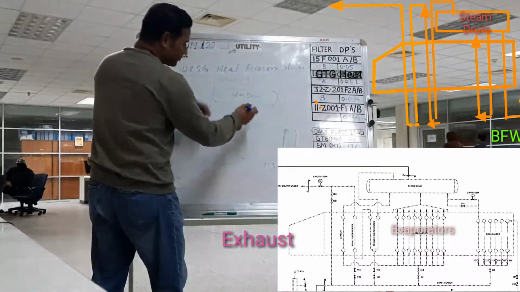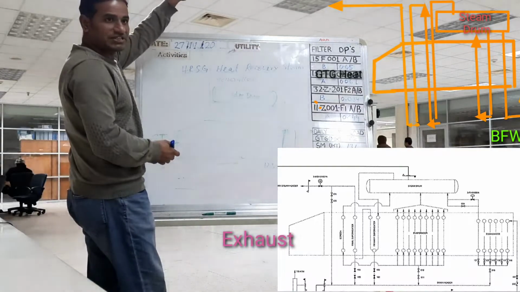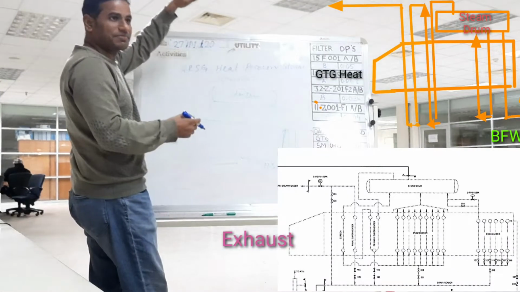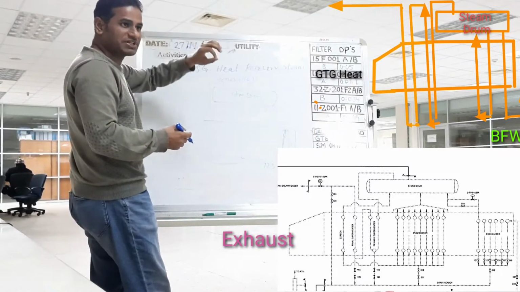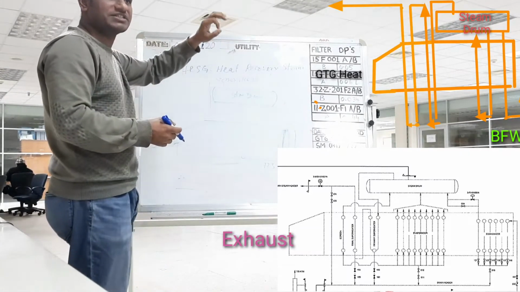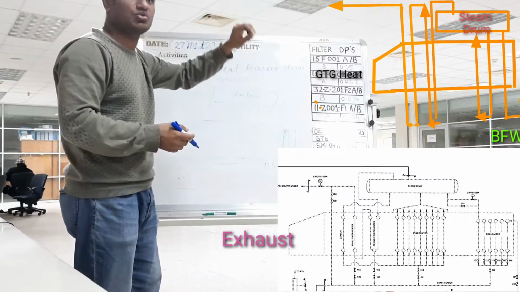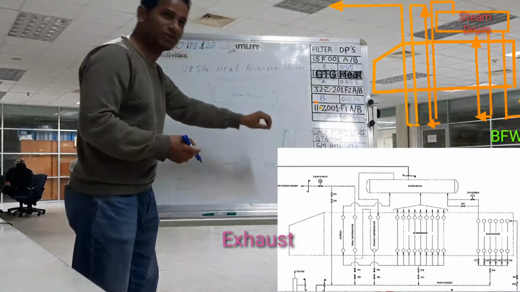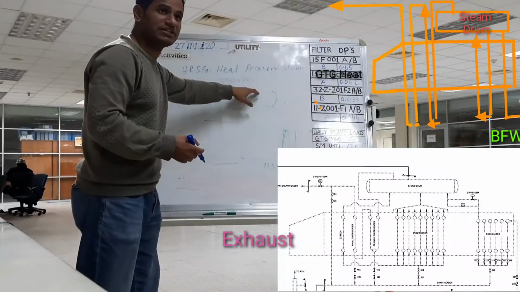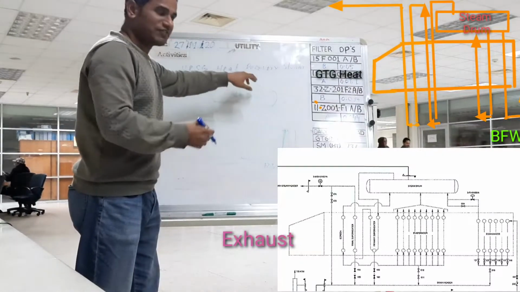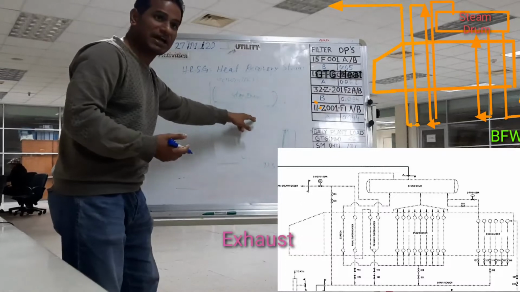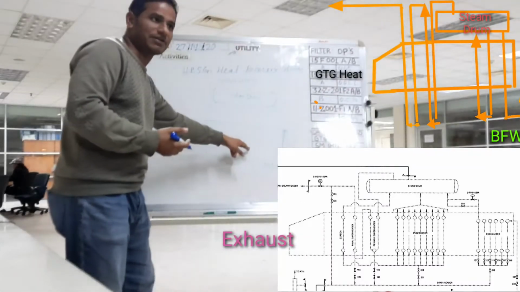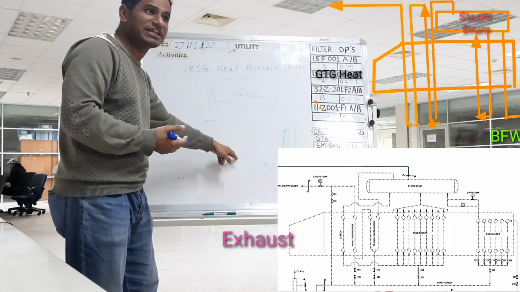When it goes again to the steam drum, which is a long distance, the pressure decreases again to around 50 kg. At this 50 kg pressure and 230 degrees centigrade, 72.3 ton will enter the steam drum. After entering the steam drum, this water comes down again by the downcomer. It will go to the evaporator inlet.